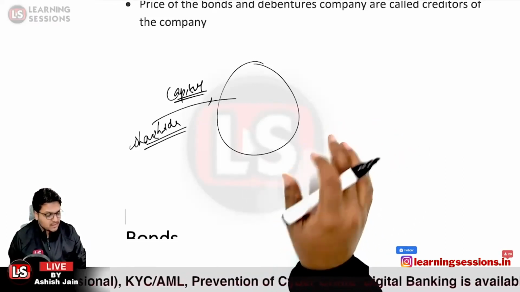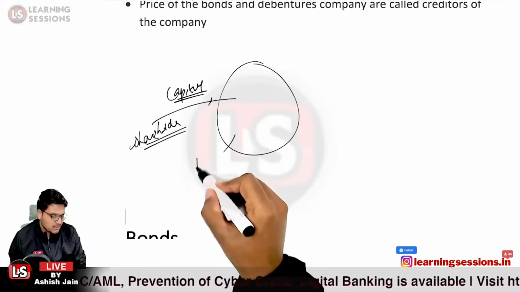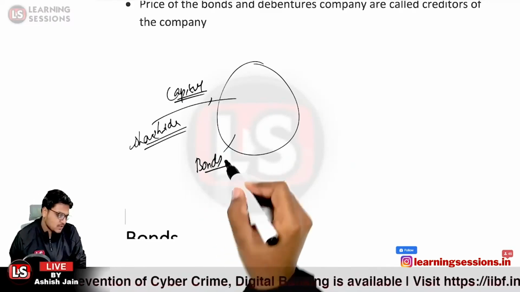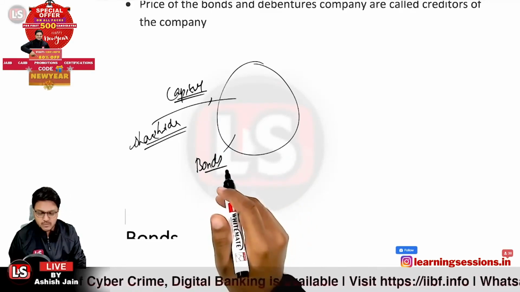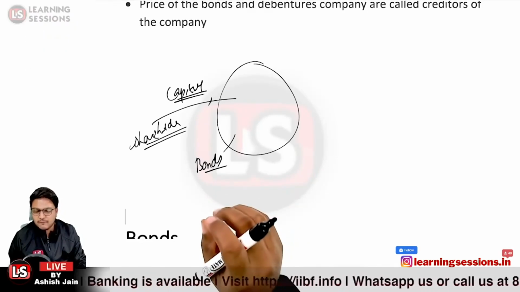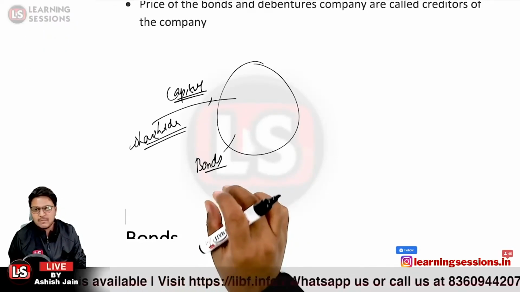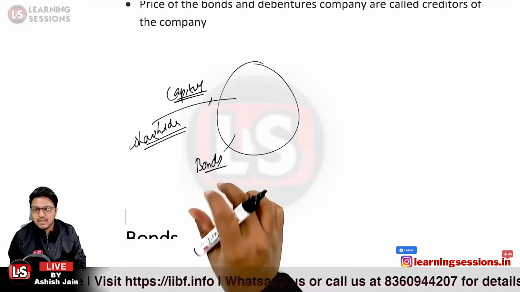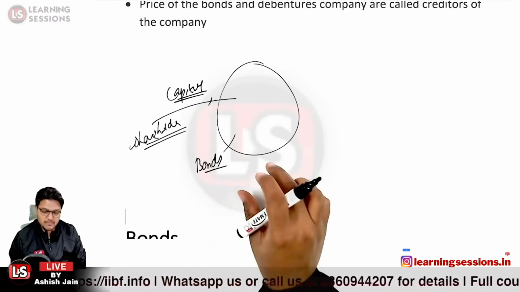And other than that, the company can issue debt instruments. The company can issue bonds and debentures. So bonds and debentures are what? These are debt instruments. These may be secured, these may not be secured. And further, whensoever a debt instrument is issued, the company has the obligation to pay it back.